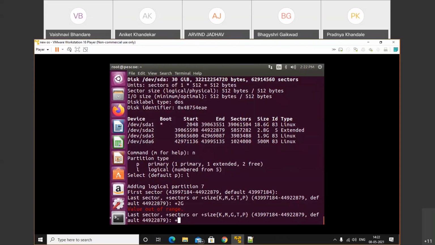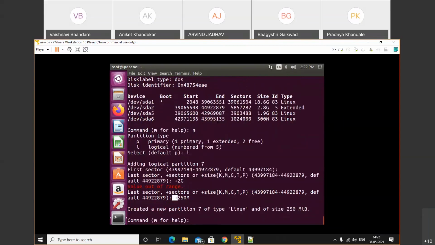Okay, so right here I will create 250 MB because I have 500 MB of empty space. So I will just use M. M stands for MB, G stands for GB, and T stands for TB. And when we use the minus symbol, it will reduce the disk size. Here I'm using the plus symbol, that means it will add 250 MB. Let's do that. See, it created a new partition number 7 of type Linux and size 250 MB.